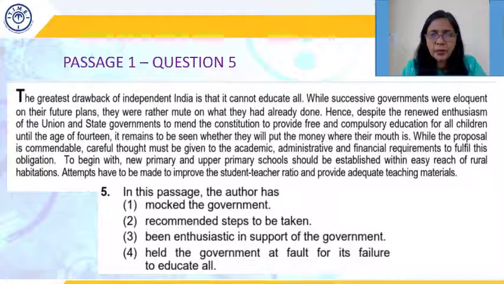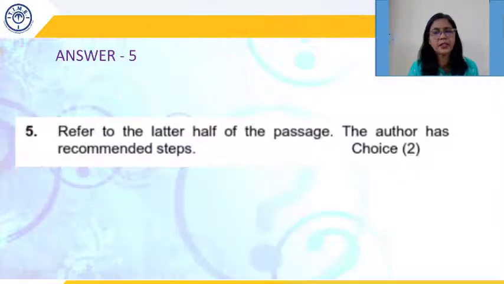Third, being enthusiastic in support of the government, contradictory. He is not enthusiastic in supporting the government. Rather, he is critical of the government. 4, held the government at fault for its failures to educate all. Now which one? 2 or 4? He has directly stated the steps that need to be taken. Hence our correct answer over here should be option 2.